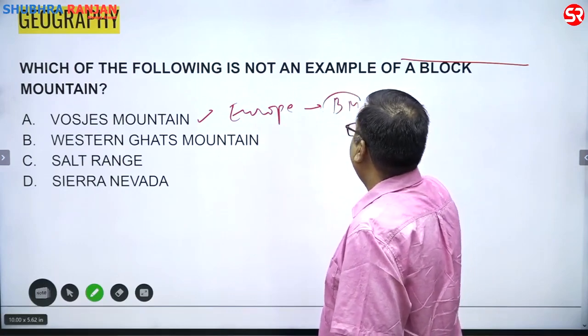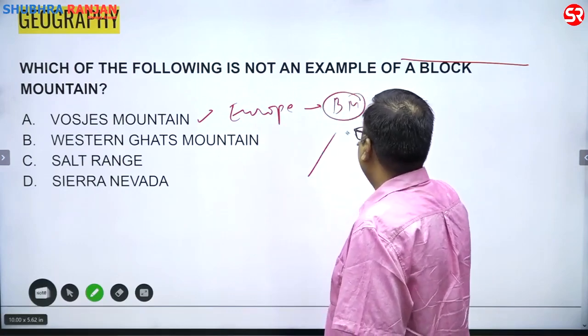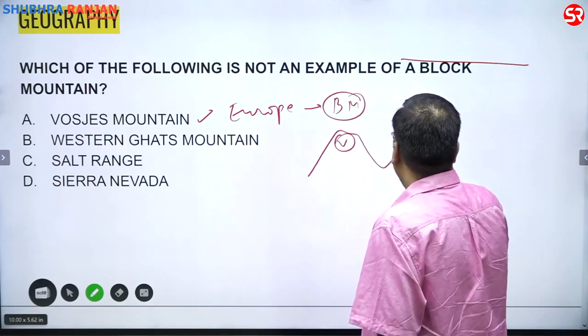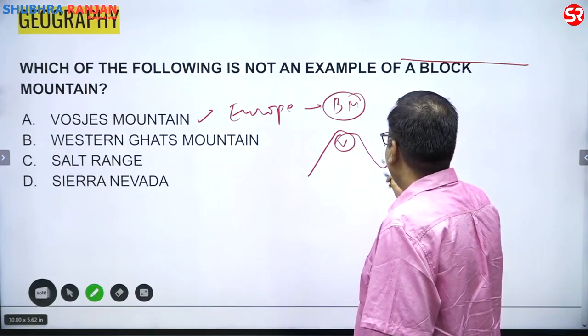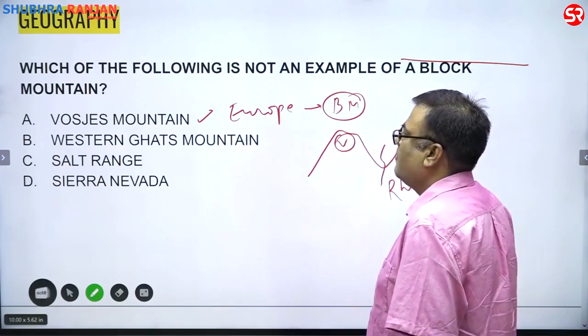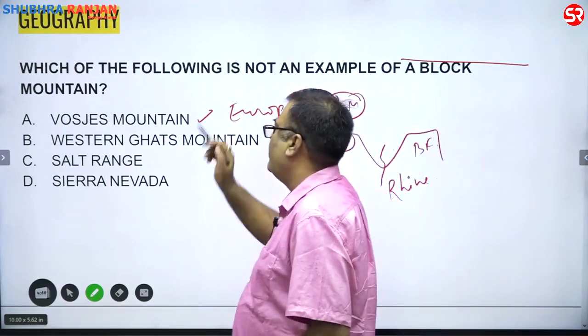We always know that the block mountain is something like this. This is the Vosges, and this is the Black Forest of Germany, and between them flows the Rhine river. So Vosges is a block mountain.